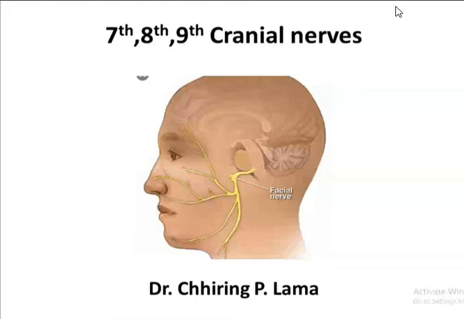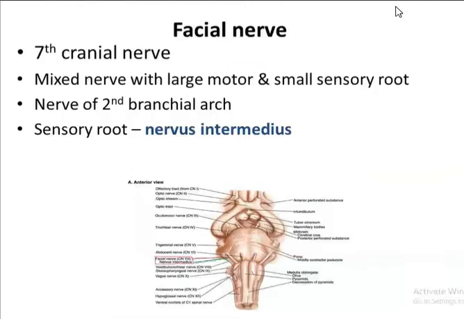The seventh cranial nerve is the facial nerve, and the type is a mixed nerve. It consists of both a motor root as well as a sensory root. The motor root is larger than the sensory root, and the facial nerve, or the seventh cranial nerve, is also known as the nerve of the second branchial arch. The sensory root of the facial nerve is also known as the nervus intermedius.